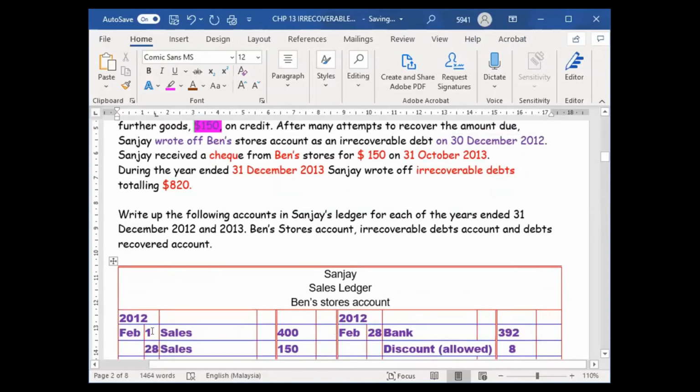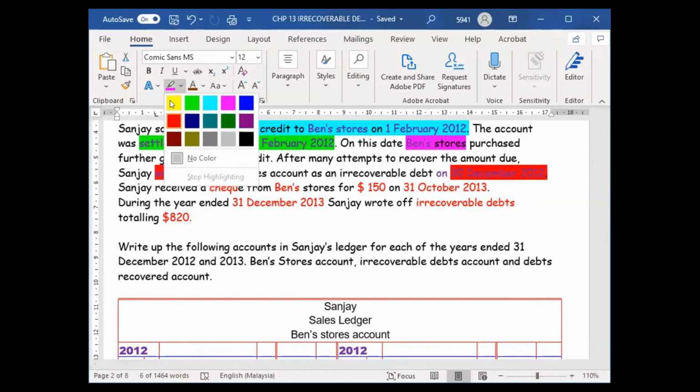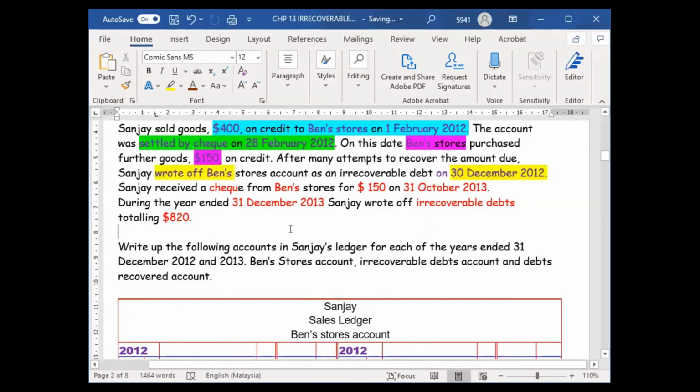After many attempts to recover the amount due, we already tried to collect the money, but we failed. When we fail to collect the money, Sanjay writes it off. We work for the Sanjay company. Sanjay wrote off the bank's account on 31st December 2012. So this is the following transaction.